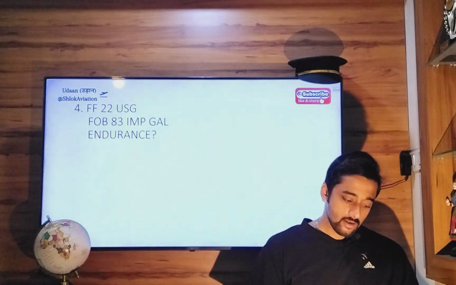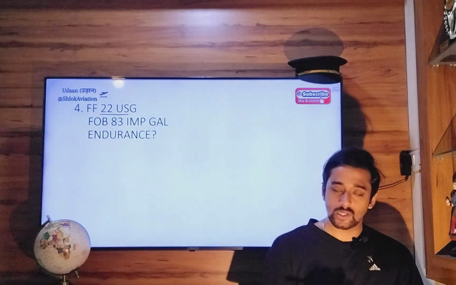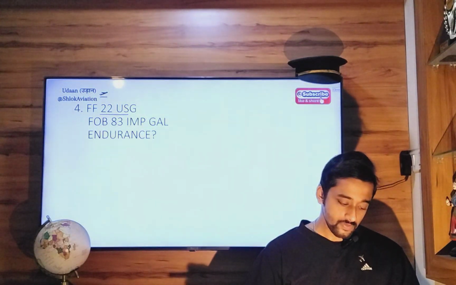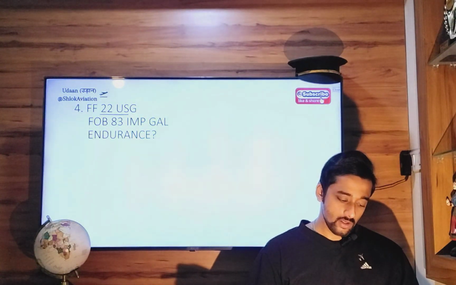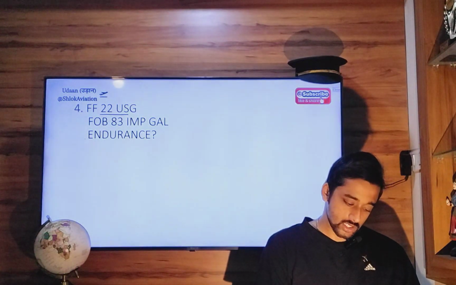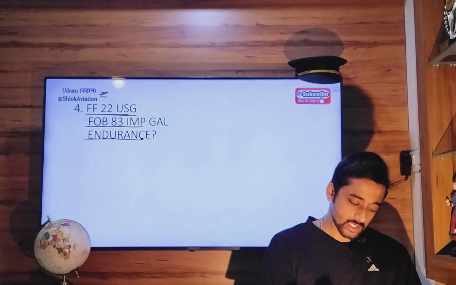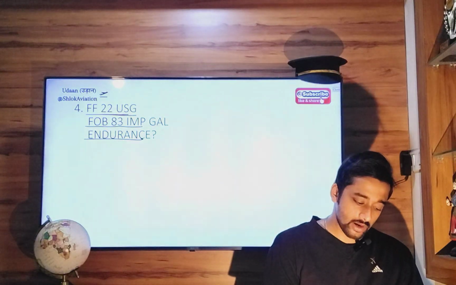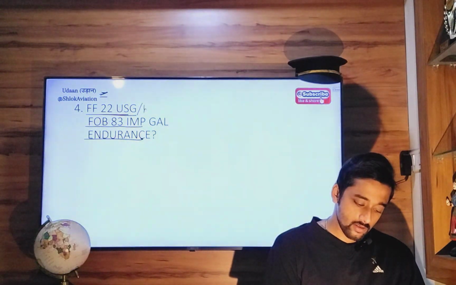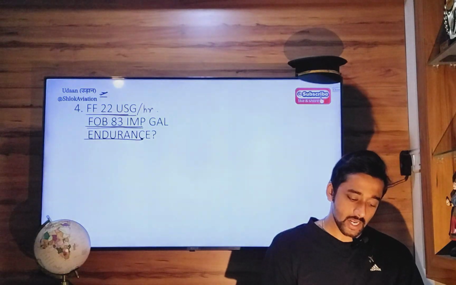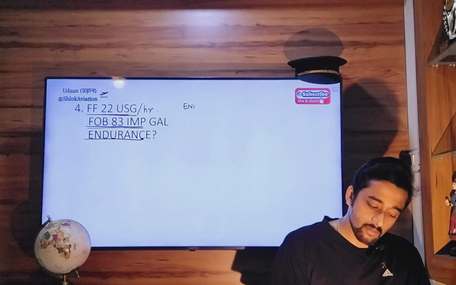Next. Important and simple. Fuel flow 22 US gallons. Correction, this is your flight fuel or endurance they have asked. Fuel on board is given. So fuel flow here is 22 US gallons per hour. Fuel on board is 83 imperial gallons and endurance they have asked. Endurance is nothing but